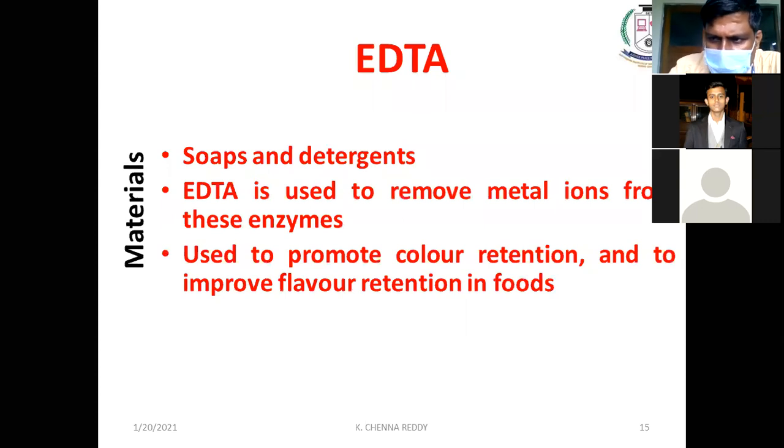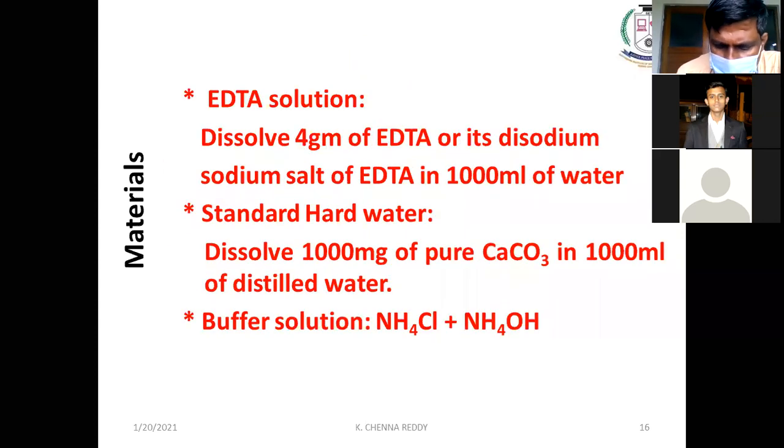EDTA has applications in soaps, detergents, and enzymes, where if a metal ion is there, EDTA will be used. In medicine, they use EDTA as a chelating agent for metals, even toxic metals, and EDTA is the best complexing agent. And for color retention, people use this EDTA.